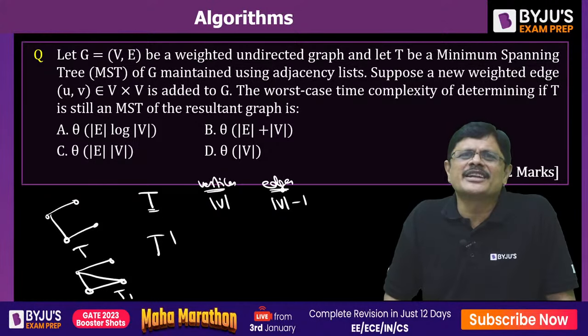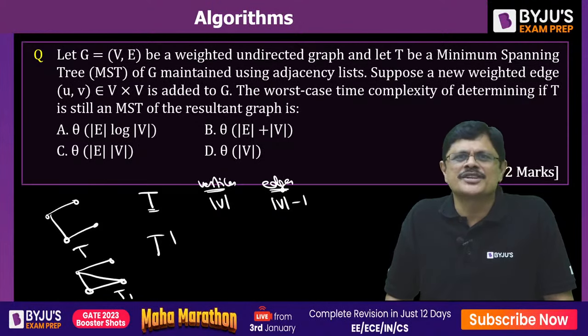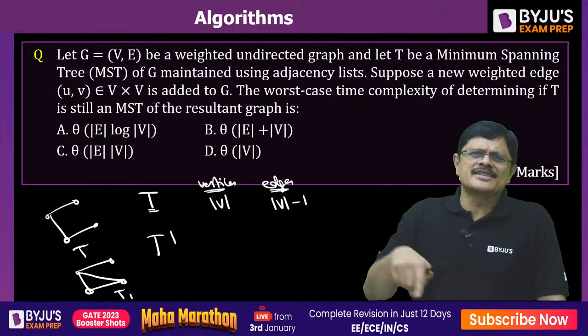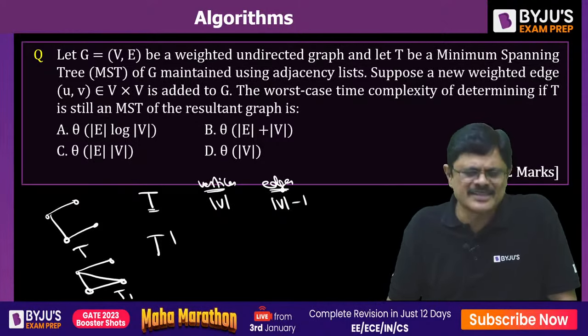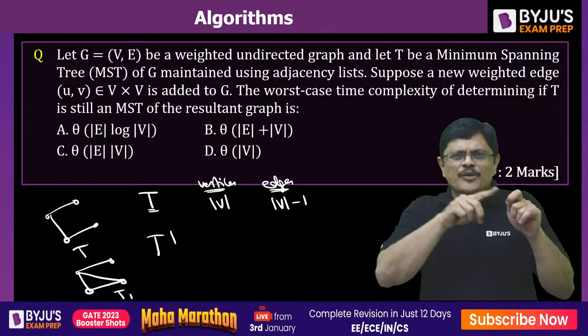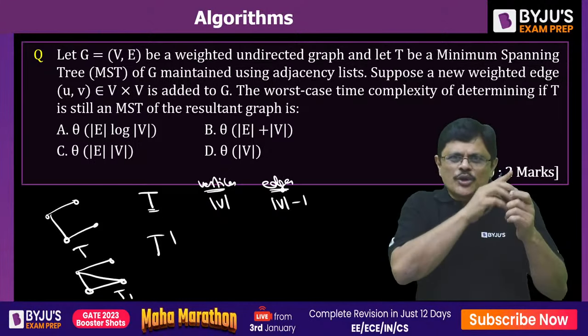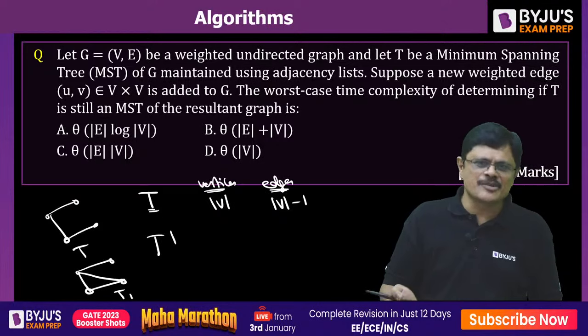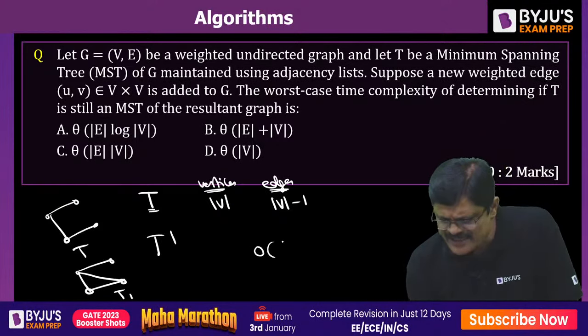You are checking whether there is a cycle in the graph or not. You have to trace all the vertices and all the edges of the graph, my dear friends. From every vertex you have to see whether you are reaching the same vertex or not. So you have to traverse this entire adjacency list.